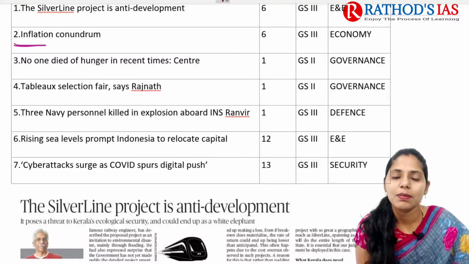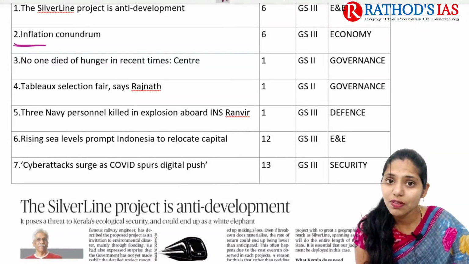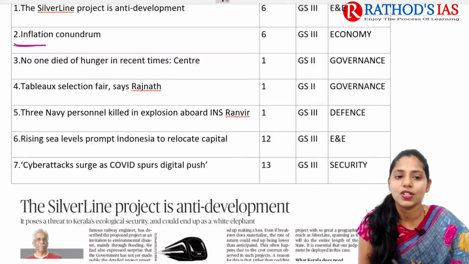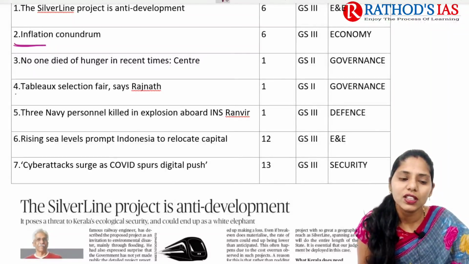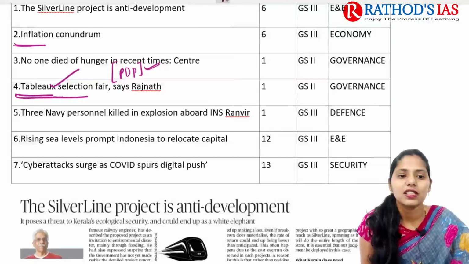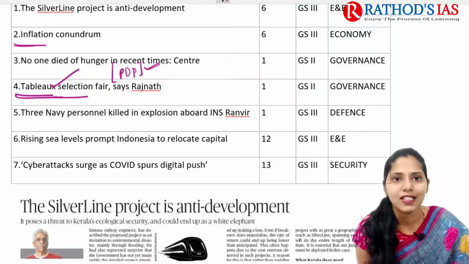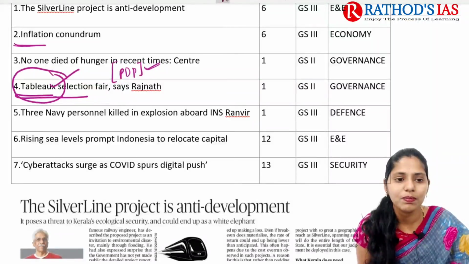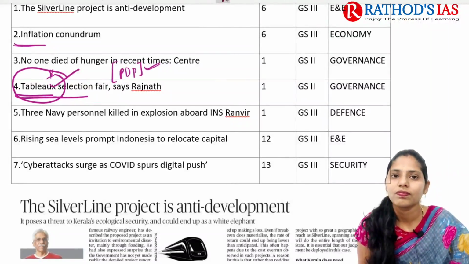And the next topic is about no one died of hunger in recent times. This is a statement given by the Center, and this topic is important from the governance point of view. And the next topic is about the Tableaux selection fair, regarding our Republic Day parade. This article says that the Tableaux of Kerala may be rejected. So here we are going to understand what this Tableaux is. It will be important from your prelims point of view.